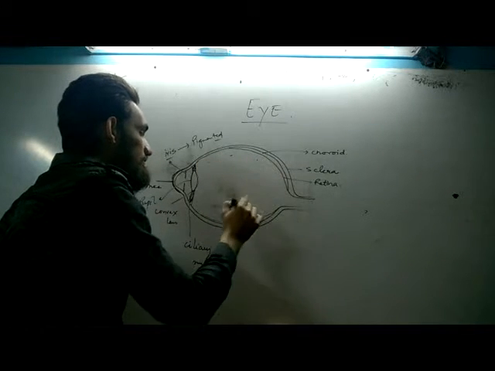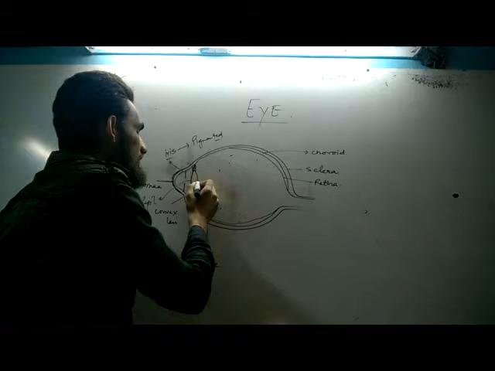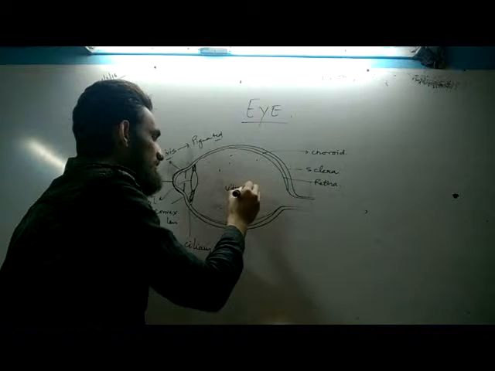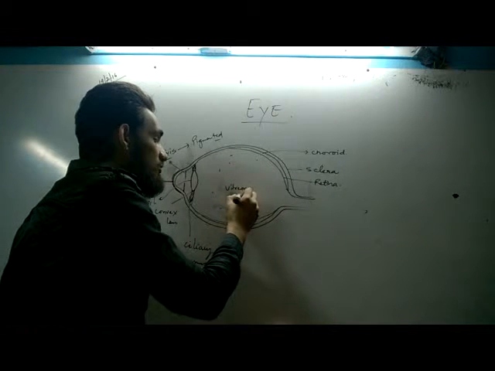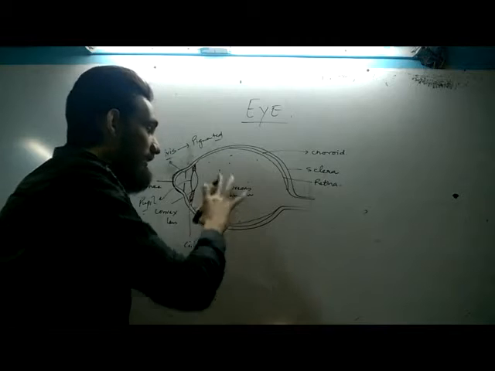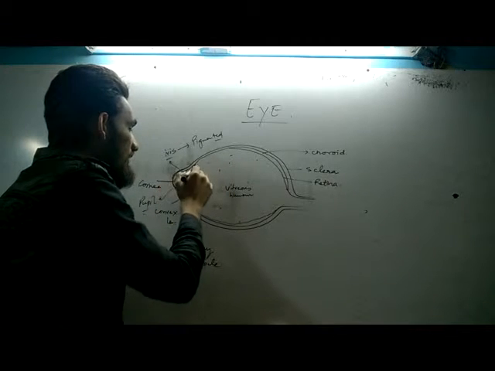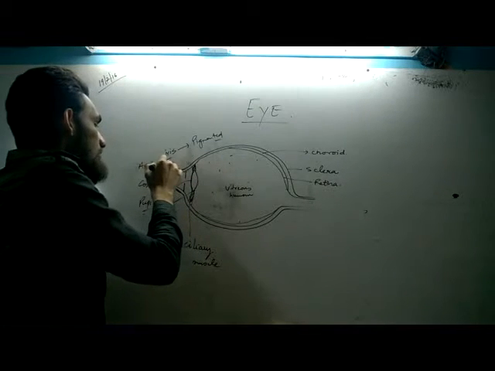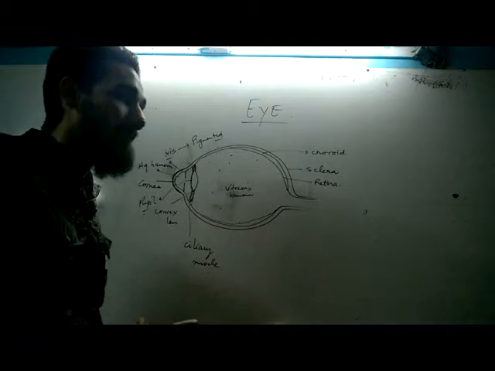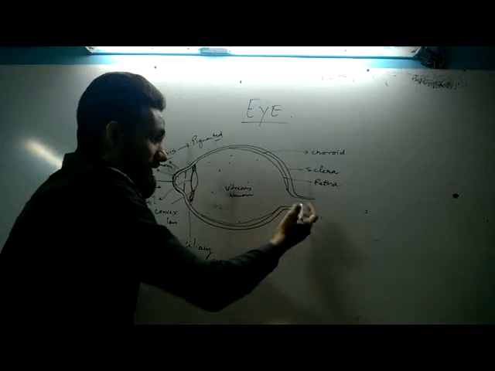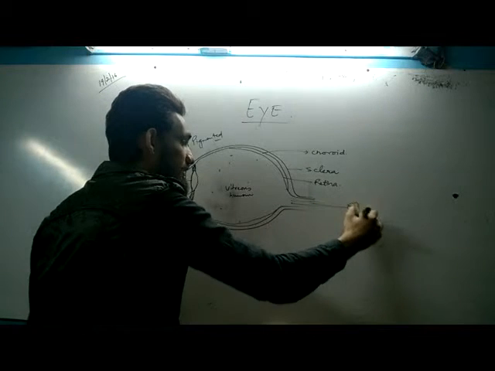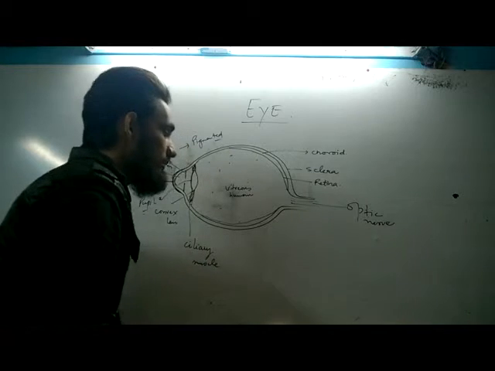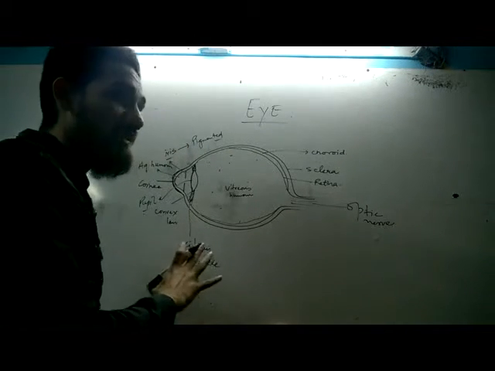This chamber between the lens and the retina is called the vitreous chamber, and it contains vitreous humor. It is a type of gel. And this chamber between the cornea and lens is called the aqueous chamber, and it contains aqueous humor, also a gel. Okay. This is the optic nerve which takes the message to the brain. Okay. So this is the structure of the eye.